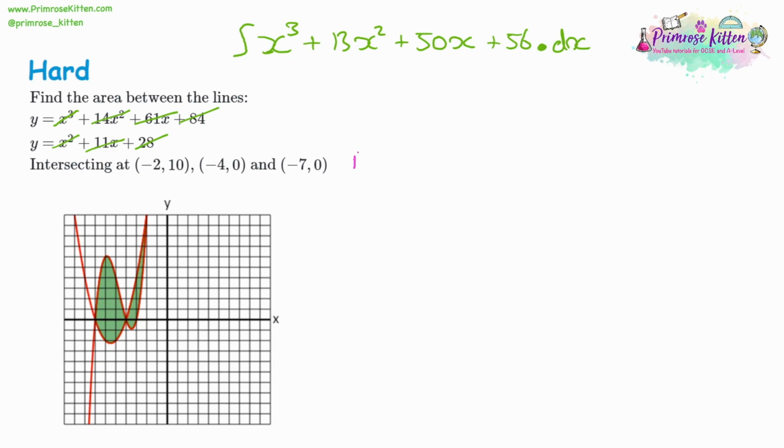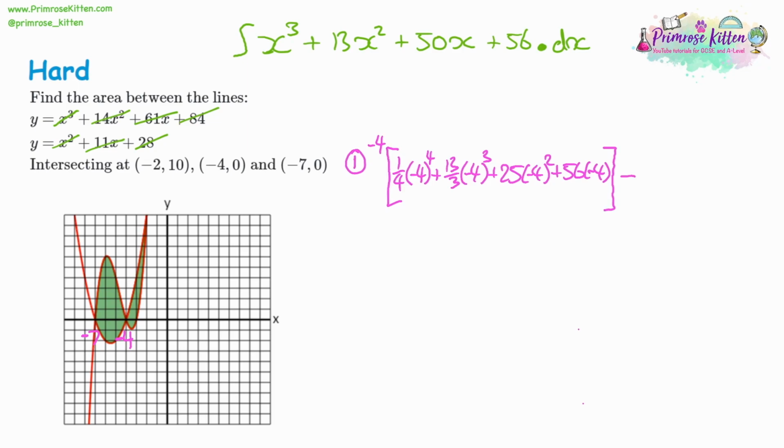So looking at area 1 first, what we need to do is look at the numbers for area 1, and that was the negative 7 and the negative 4. So we're going to substitute in negative 4, giving us a quarter of negative 4 to the power of 4, plus 13/3 of negative 4 cubed, plus 25 lots of negative 4 squared, plus 56 lots of negative 4. So a lot of work to do here, but this will be worth a lot of marks.